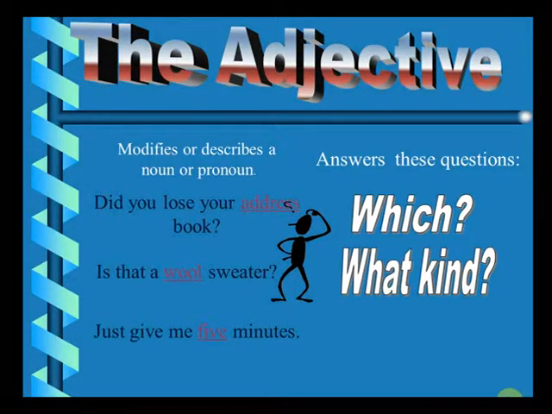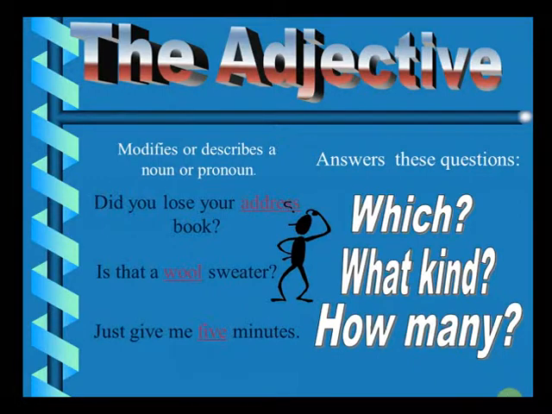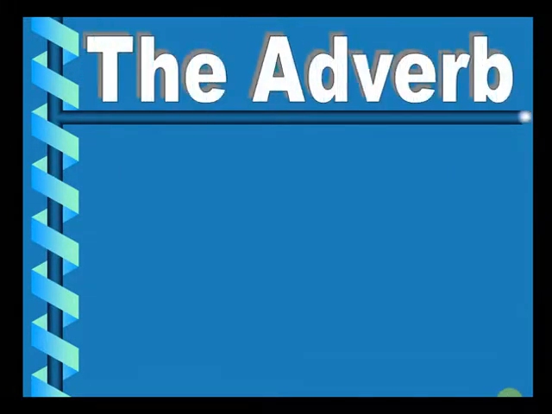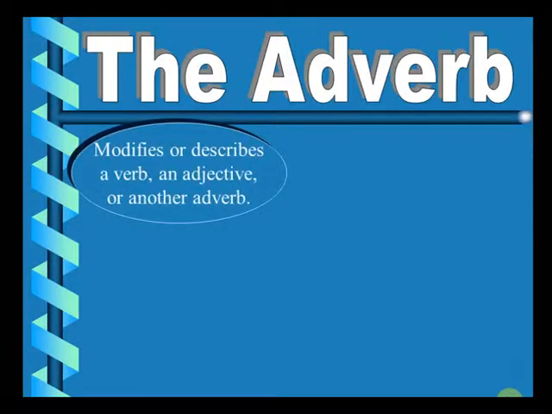Now the next part of speech plays a very important role, and we should understand the difference between adjectives and adverbs in detail because they are very confusing. Adverbs are the words which modify or describe a verb, an adjective, or another adverb. These last two parts are very important. Adjectives, as we saw, play the role of modifying a noun or a pronoun. Adverbs, on the other hand, modify a verb, an adjective, or another adverb.